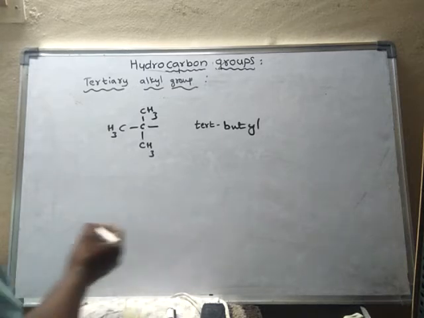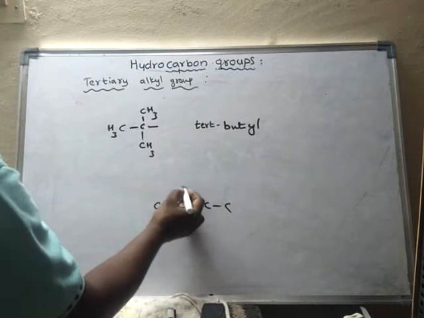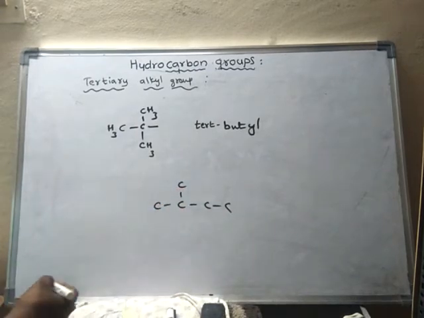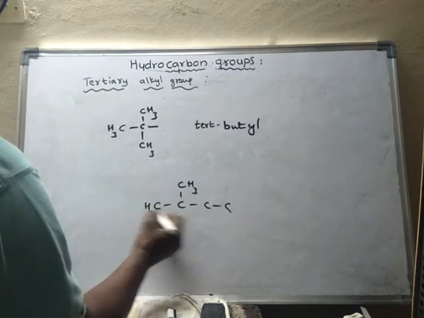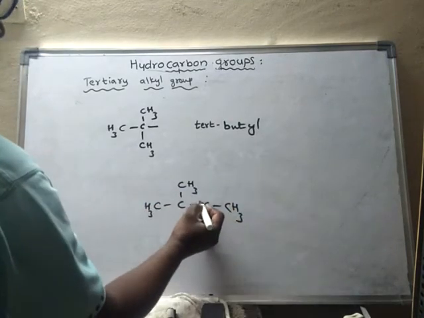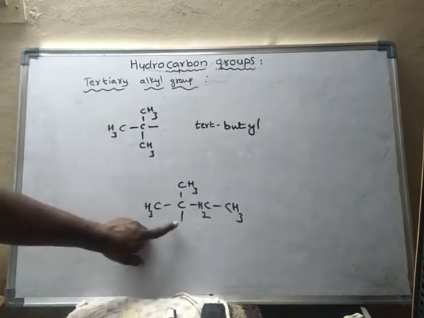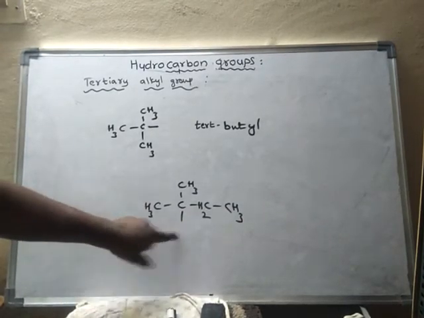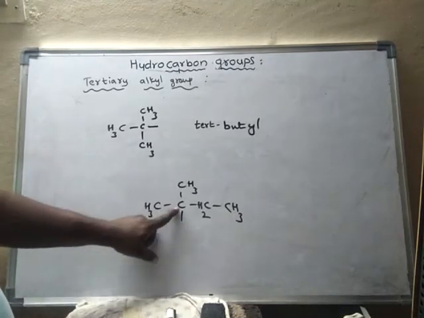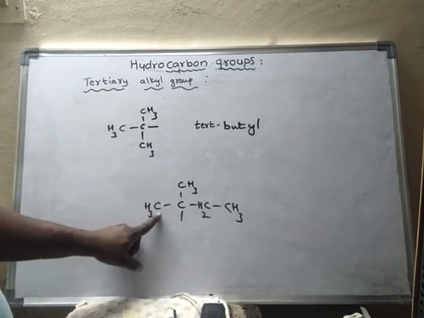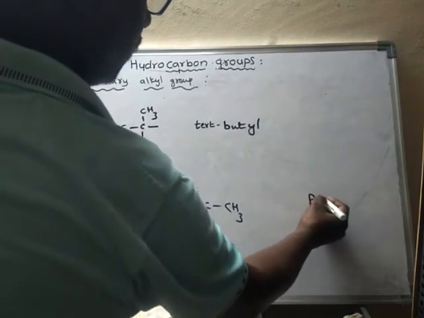Another example. Actually there should be hydrogen here. I have removed the hydrogen. Now what is the name? How many carbons are there? 1, 2, 3, 4, 5 carbons. 5 carbons means pent.